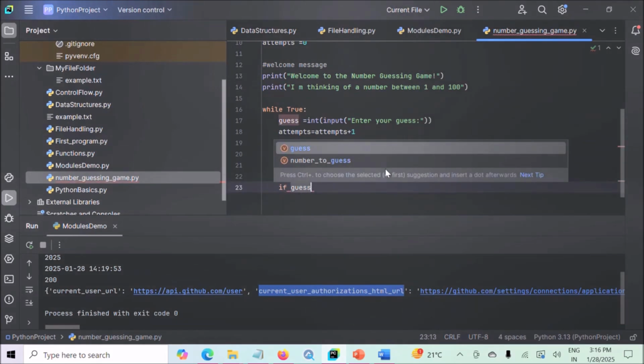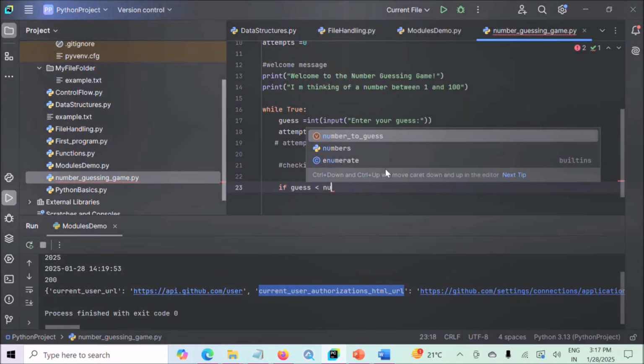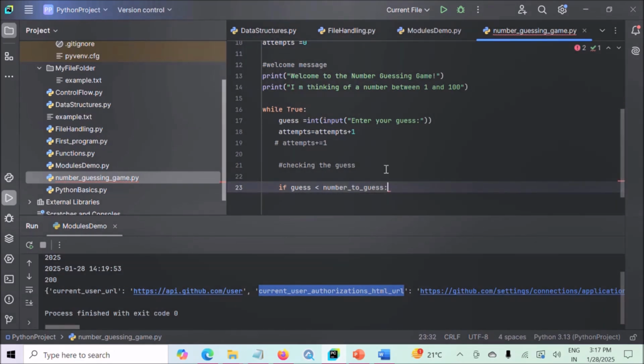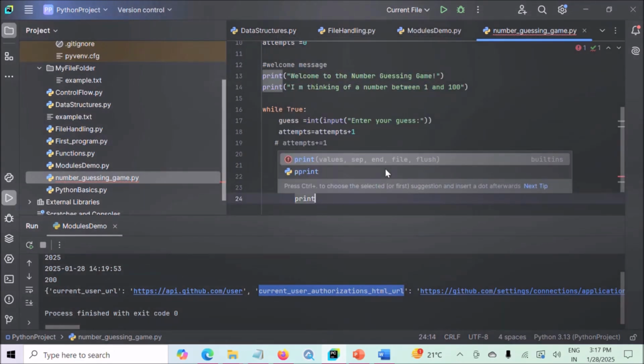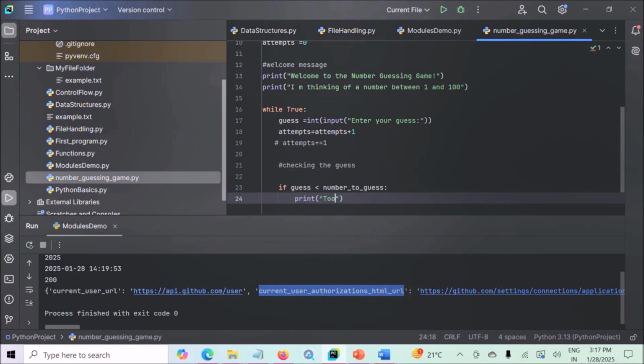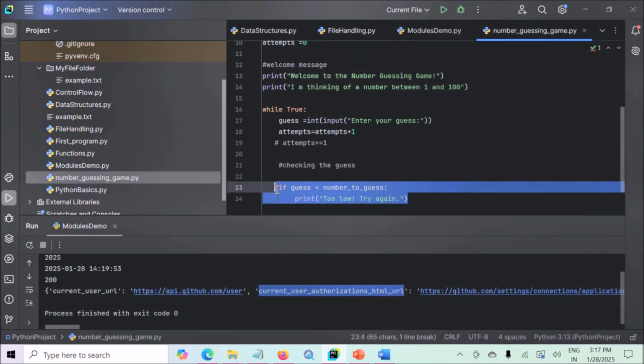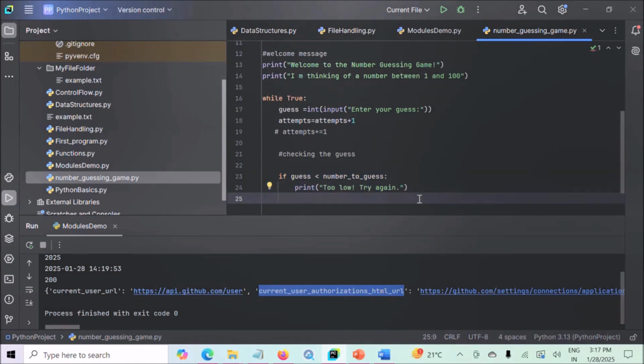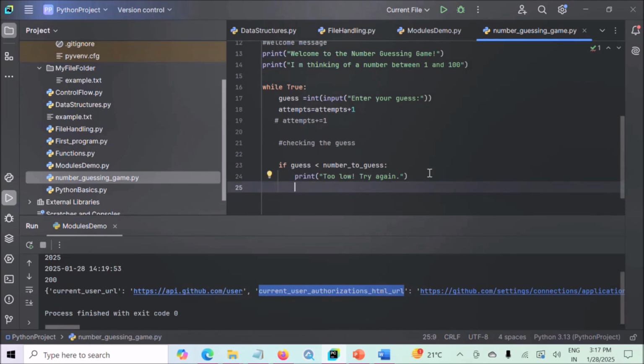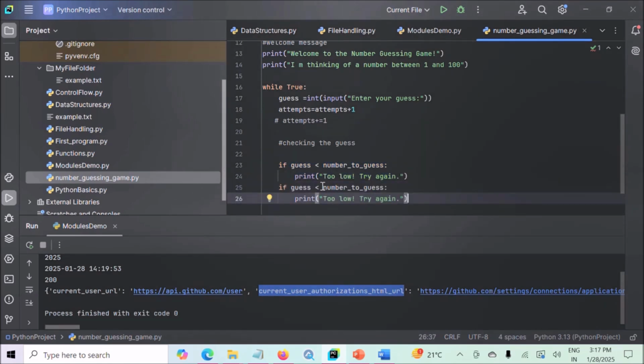If guess is less than number to guess, colon, print a message, too low, try again. And if guess is greater than number to guess, let's copy this and paste it here. We will modify in this code only. And if guess is greater than number to guess, print too high.